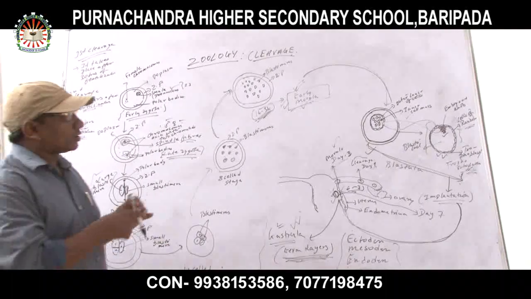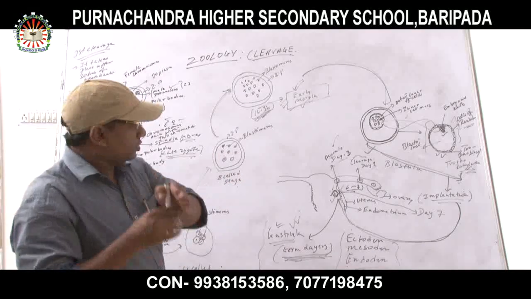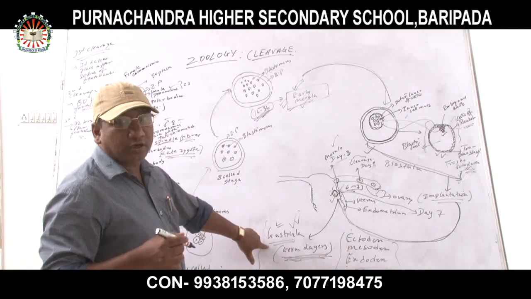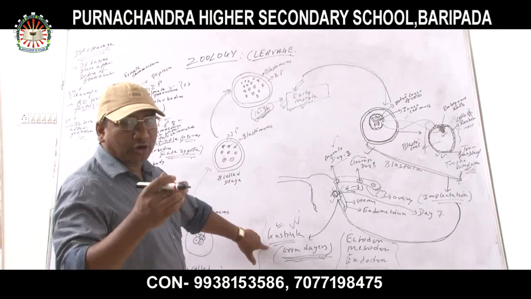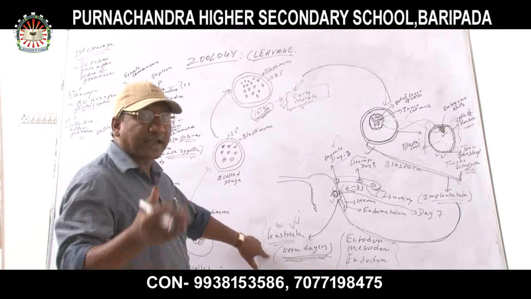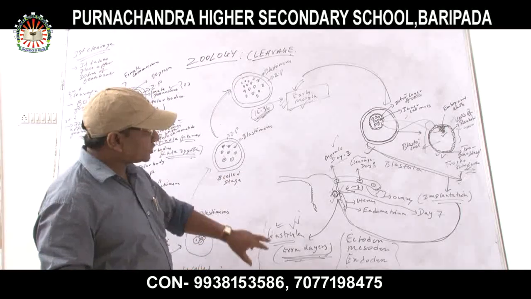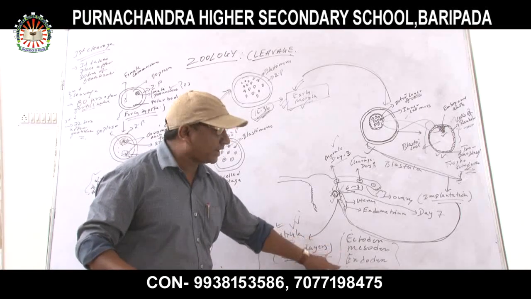The conversion of blastula into gastrula is called gastrulation. And what happens in gastrulation? In gastrulation, 3 embryonic layers are formed: ectoderm, mesoderm, and endoderm.